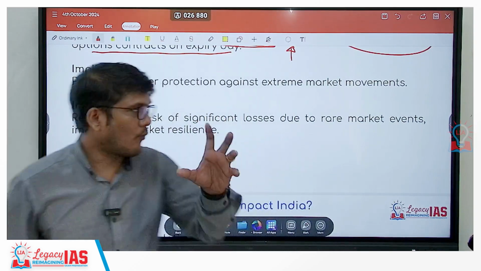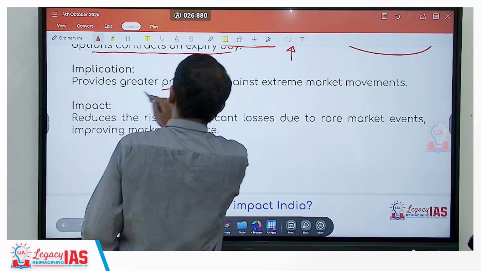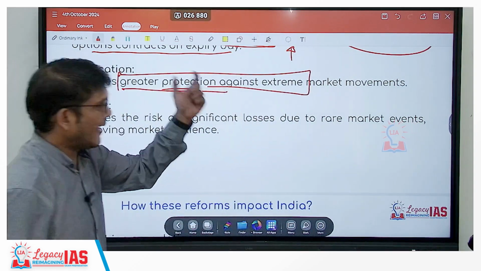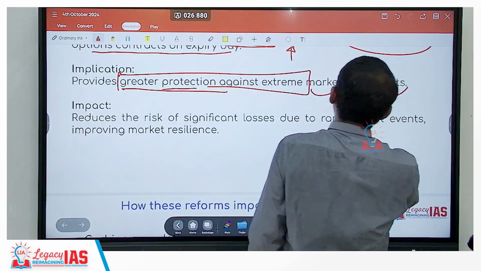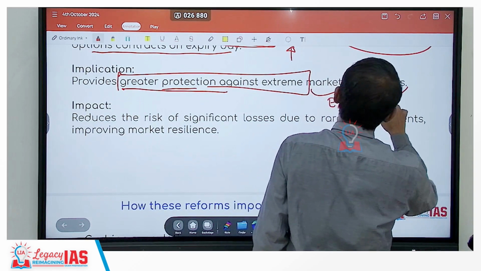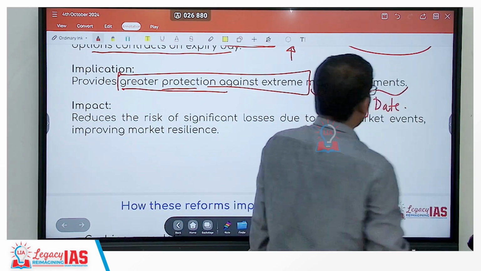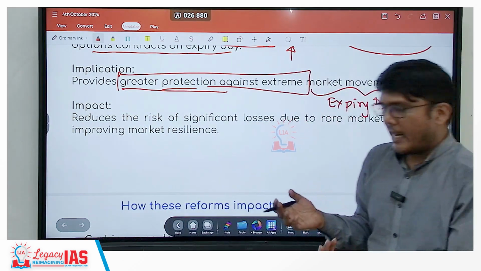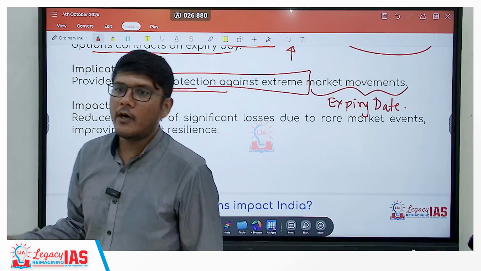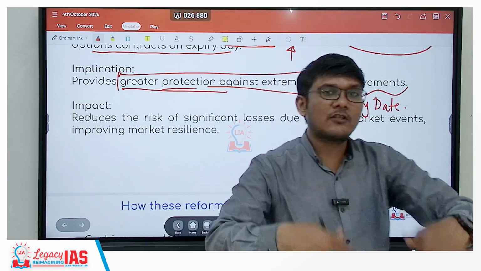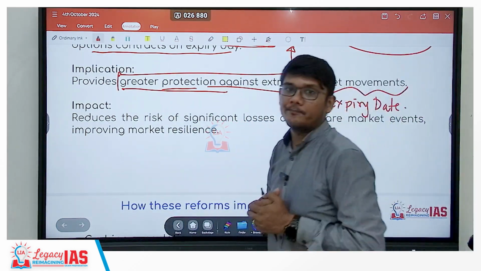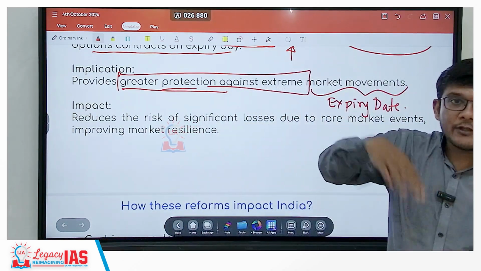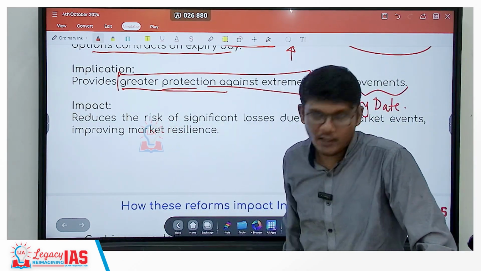When this is levied, what will happen? It will provide an extra protection or greater protection against extreme market movements. And these extreme market movements generally happen on the expiry date. Think of it like this, wherein the budget allocation is there for a particular year, and if that budget is not going to carry forward, in the last months the ministries will start spending left, right, center, because anyhow if the budget is not getting carried forward, it will start spending. So frequency of expenditure will be very high in the last month.